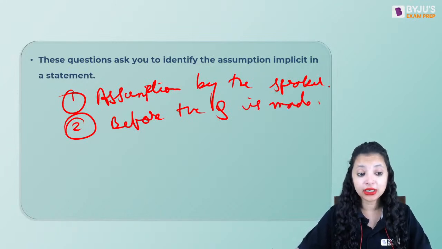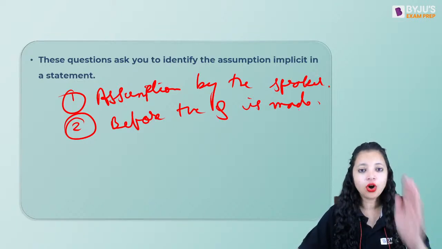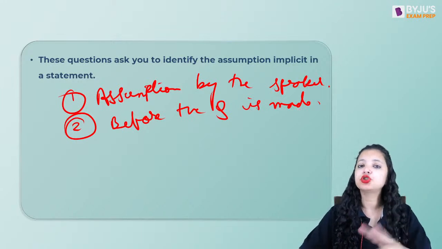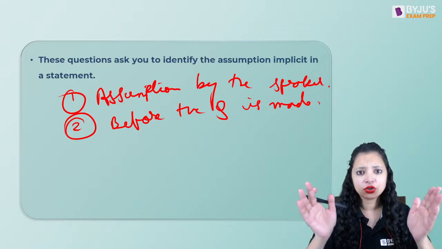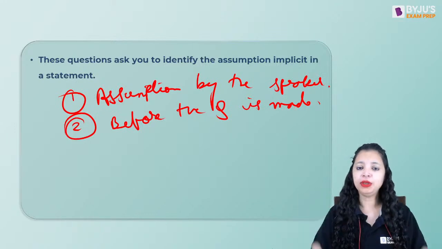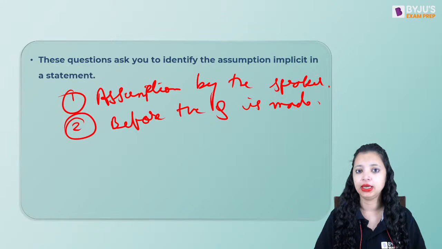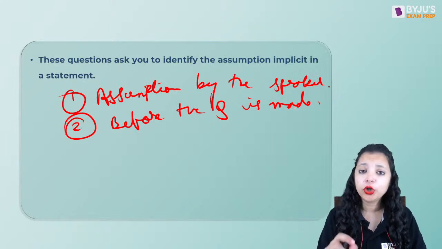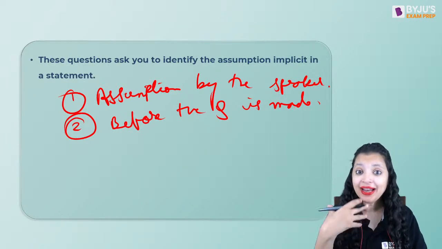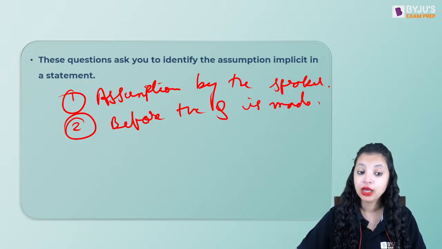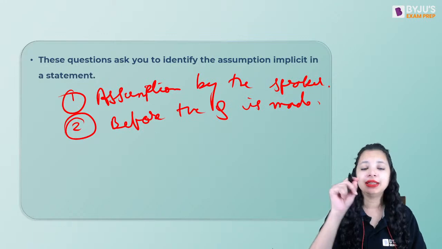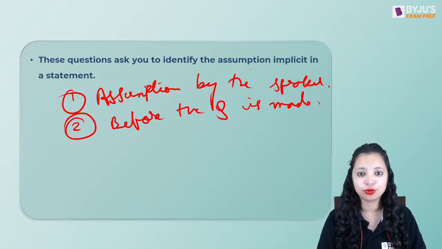Please make your own sweet notes. They are going to come in handy for solving these questions. So always the speaker is going to make an assumption before giving you the statement. Now, what was my statement? Please read this book if you wish to clear CUET. A correct assumption here would be that while I say the statement, I have already, remember, before, I have already assumed that students are going to listen to me.